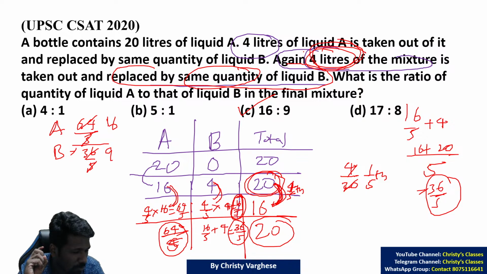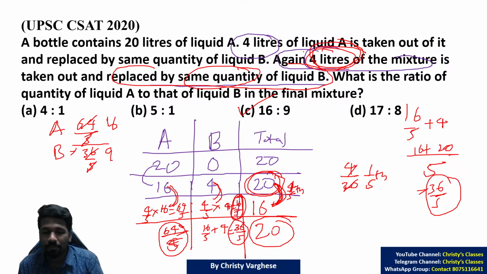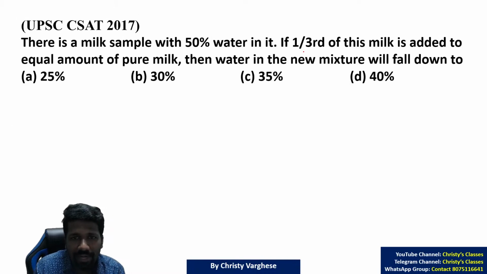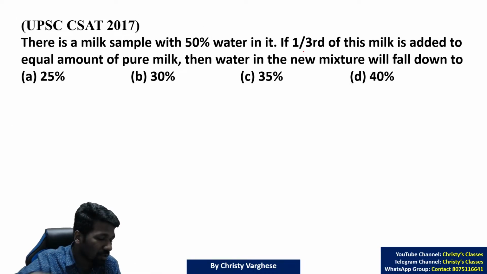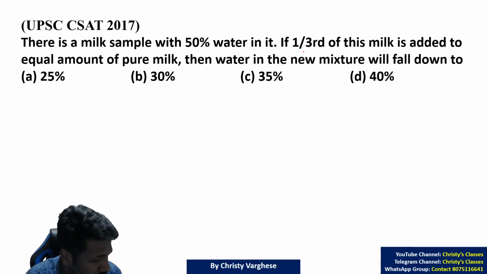For those people who are from Kerala, you can relate it to the Nadodikkattu movie. So liquid A and B, think that liquid A is milk and liquid B is water. Then you can relate to this question better. So read the question from a practical perspective, then it will be easier. I will try to add some practical perspective questions. The milk and water example itself is there in the 2017 paper. If you try this question, maybe you will get a better perspective.